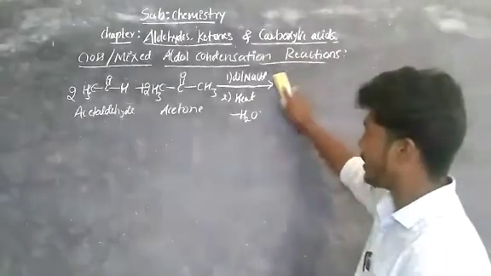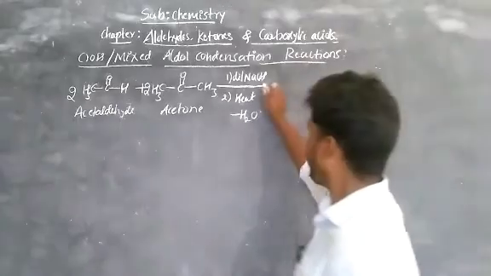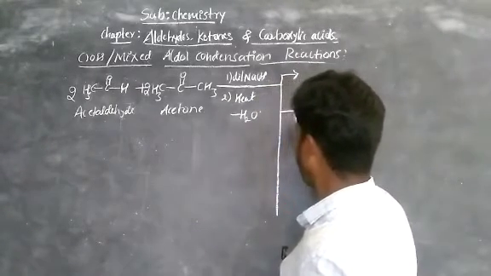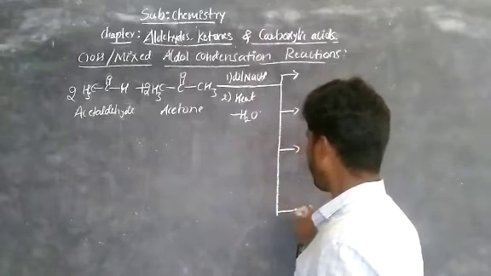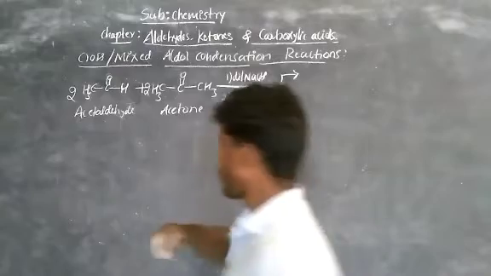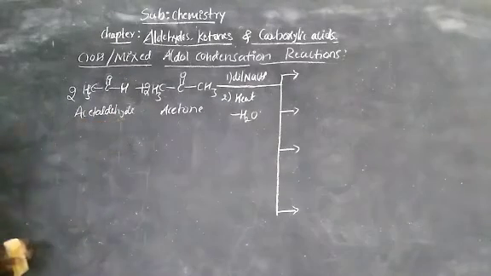In the first case, you get four products. I told you, four products you get: the first one, second one, third, then fourth. Now, what is the first product? Take two same aldehydes.